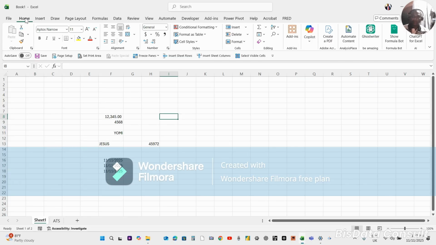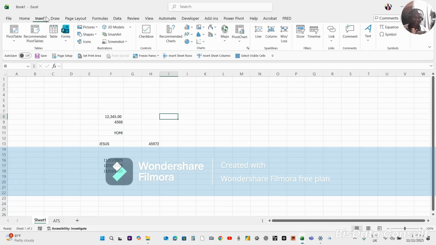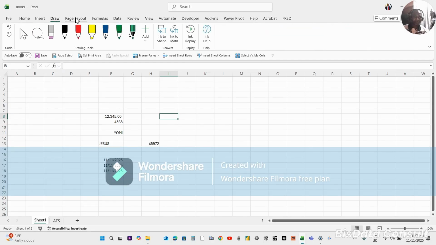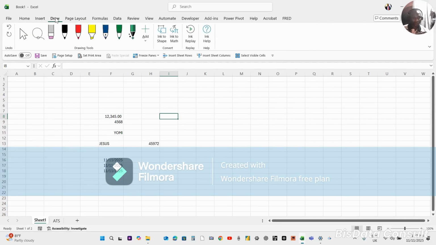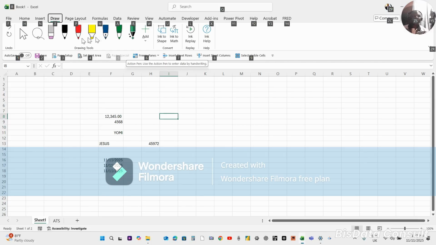On your laptop or your desktop, go to any tab, whether it's the Start tab, Draw tab, wherever, and press the Alt key. It brings out these letters. Those letters are acting as shortcuts.